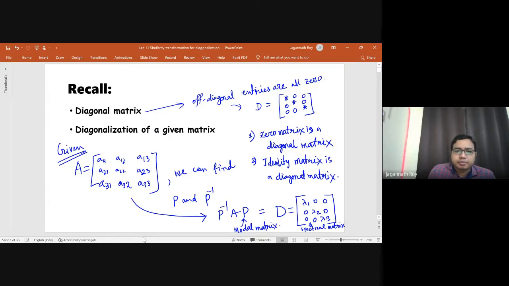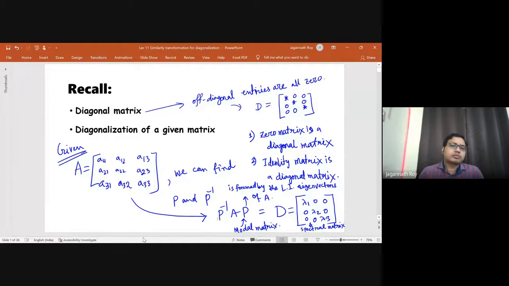The modal matrix P is formed by linearly independent eigenvectors of A. Up to this we have seen.